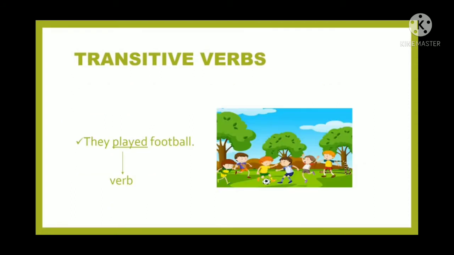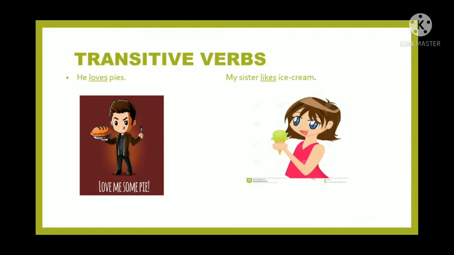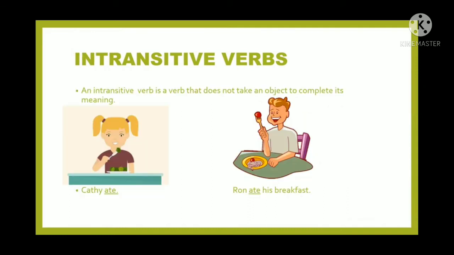Now another example: they played football. What did they play? They played football. So clearly football is the object of the verb played, and played is a transitive verb. He loves pies. My sister likes ice cream. Here also pies and ice cream both are objects to the verbs loves and likes respectively. So both of them are transitive verbs.